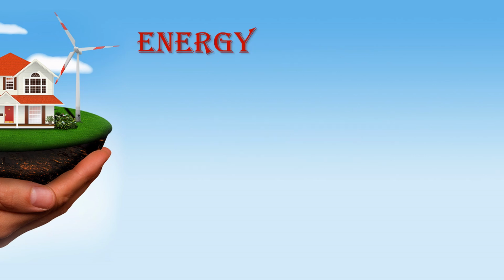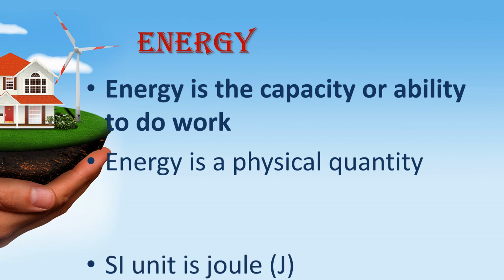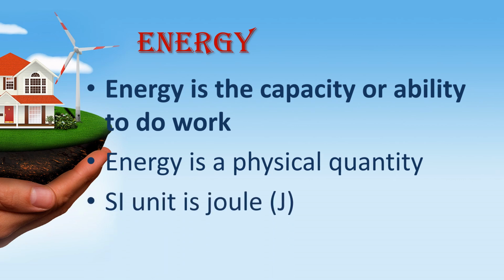So, we have learnt about energy, is it? So, what is meant by energy? Energy is the capacity or ability to do work. Energy is a physical quantity. And what is the SI unit of energy? Joule, capital J. Okay, children, energy is the capacity or ability to do work, and the SI unit of energy is Joule.